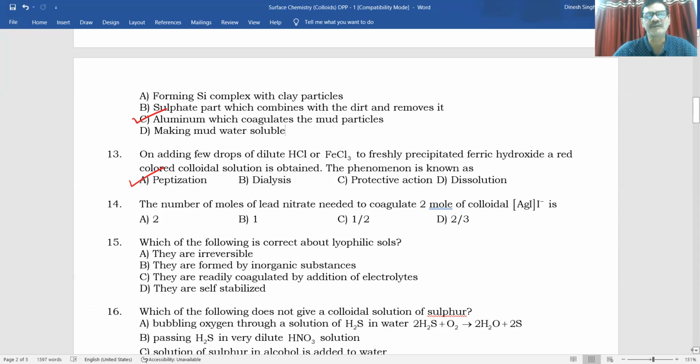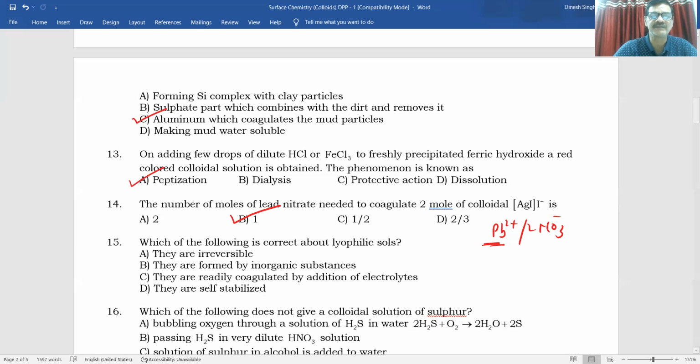The number of moles of lead nitrate. Lead nitrate means Pb2+ and 2 NO3-. So here, how many moles will be required to coagulate 2 moles of colloidal AgI-? Here this I- will convert into PbI2. 2 moles of I- will require only 1 mole of Pb2+. So the answer will be 1. That is answer B.